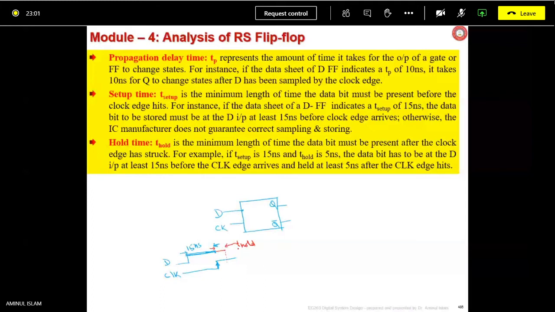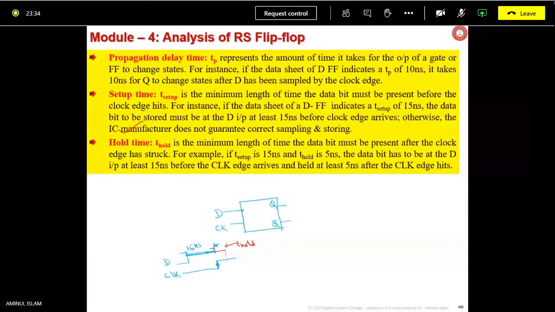If this T setup and T hold is not maintained, then the IC manufacturer says that we are not responsible for proper sampling and proper storing. Means your Q output may not be correct if you are not maintaining the setup time and hold time. You have to maintain whatever the manufacturer specifies for every chip.